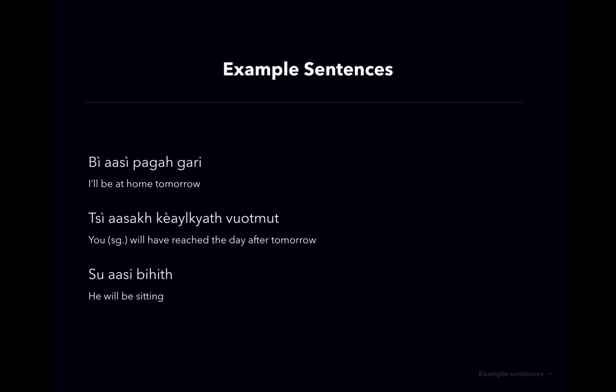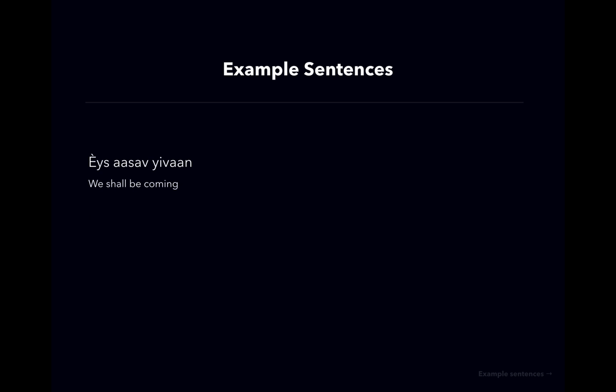Then we have su asi bihit, he will be sitting. That's exactly what it is, word for word. Su is he, asi is will be, bihit is sitting. And the feminine form, swa asi n yeti. She will not be here. Again, it's pretty straightforward. Swa is she, asi will be, n is no. This is how we usually negate sentences. And yeti is here.